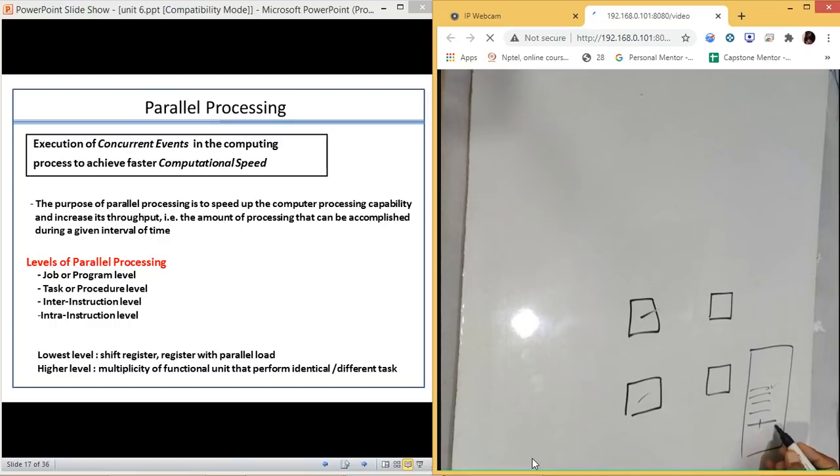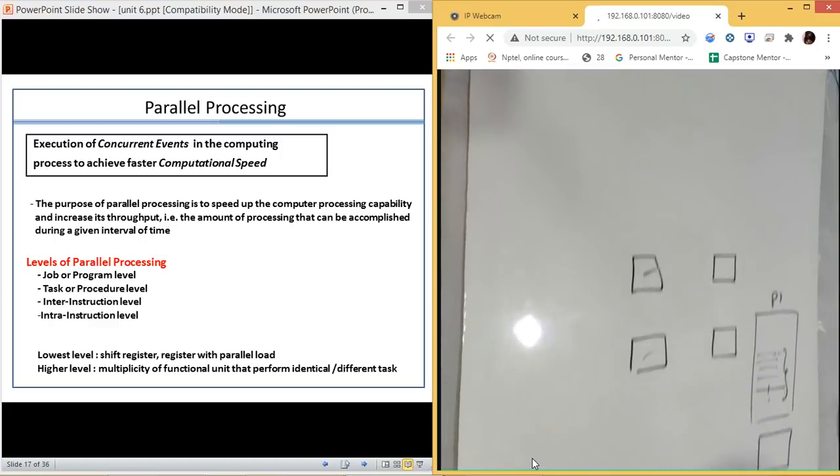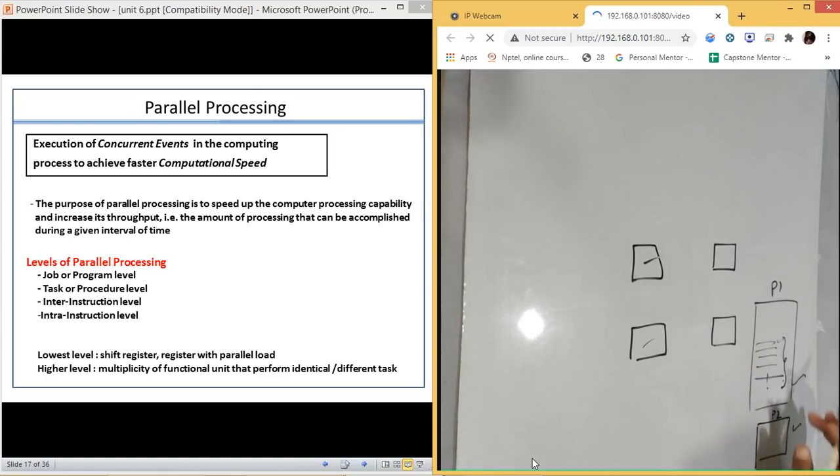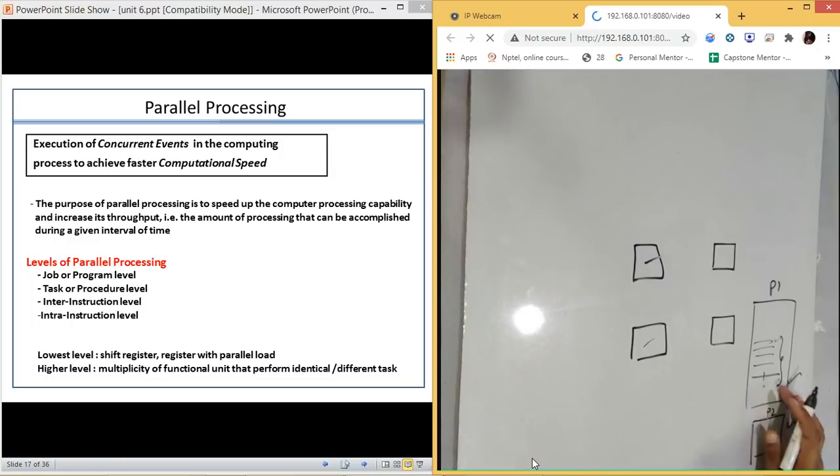Intra means within an instruction, inter means between the instructions, and procedure means we have written a function of instructions. That is the procedure level or task level of parallel processing. If this is program 1, and we have another program, program 2, and one is executed on one core and the other on another core, this will be program level parallelism.